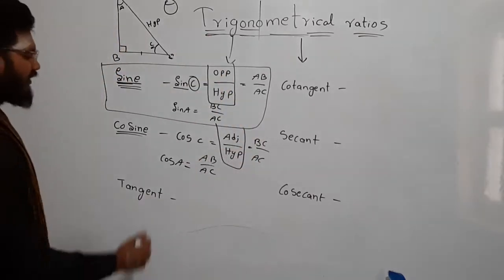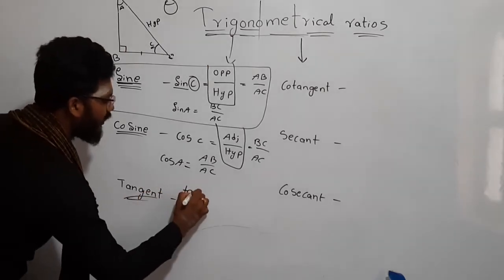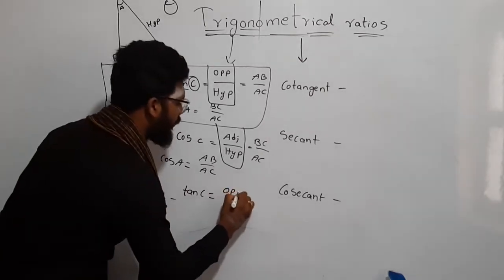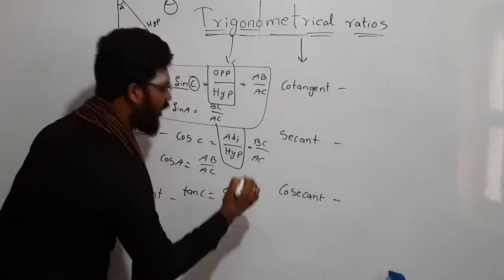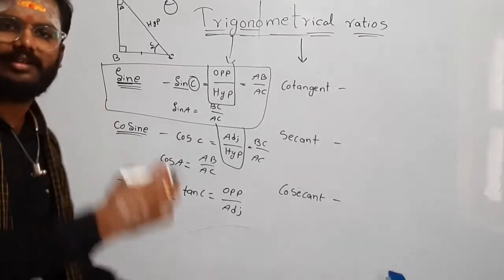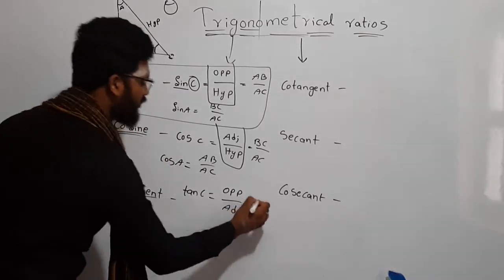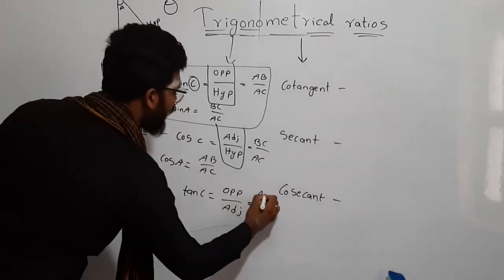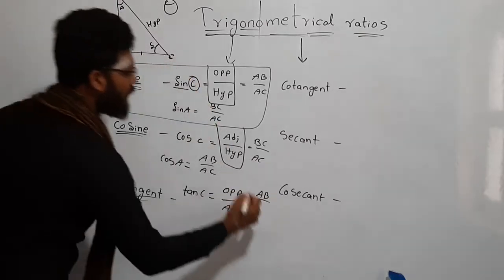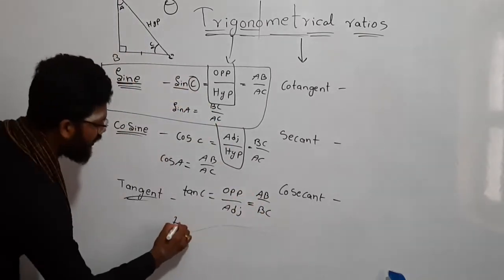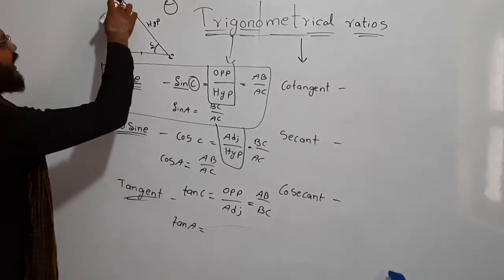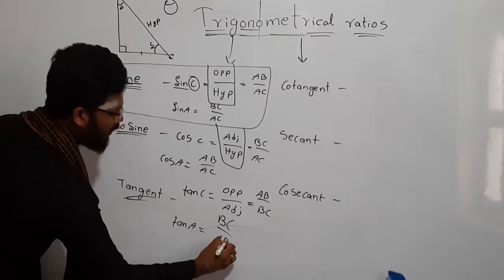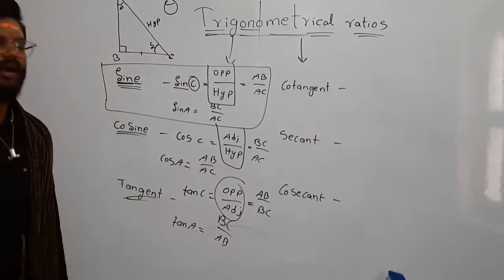So this is cos. In the same way, tangent, we denote it with tan. Tan C is nothing but the opposite side by the adjacent side. The ratio of the side opposite to theta by the side adjacent to theta, we call tangent or tan. So tan C: the opposite side is AB and the adjacent side is BC, right? In the same way tan A: for A, the opposite side is BC and the adjacent side is AB. So tan is nothing but opposite by adjacent.